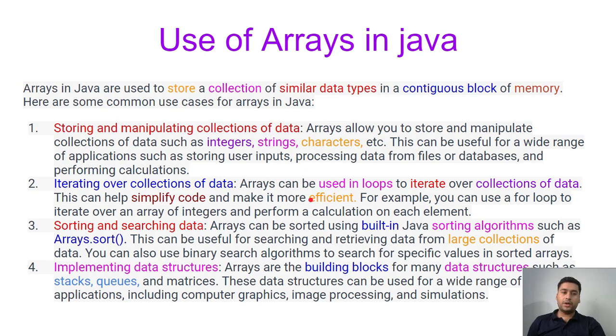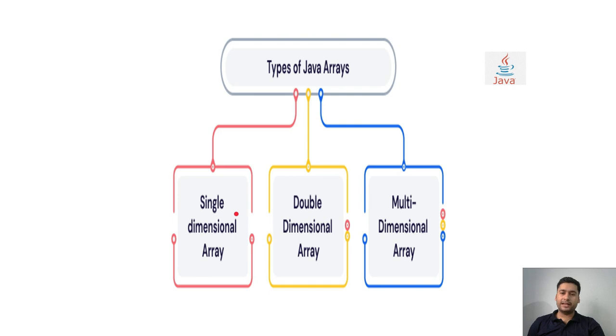Let's go and understand what the use of array is and how we can work with arrays. So these are the types of arrays in Java. Generally there are three types: single dimensional array, double dimensional array, and multi-dimensional array. We can consider three types only, but the multi-dimensional array has some sub parts also, so we can differentiate each and everything.